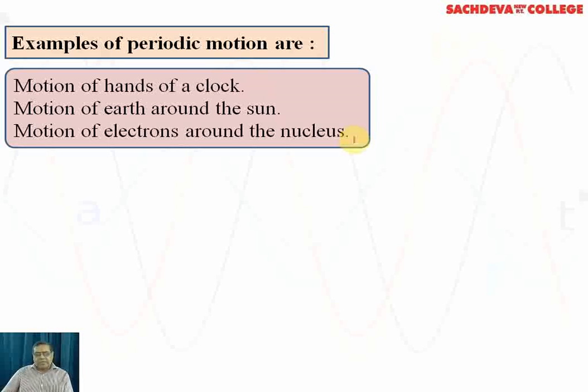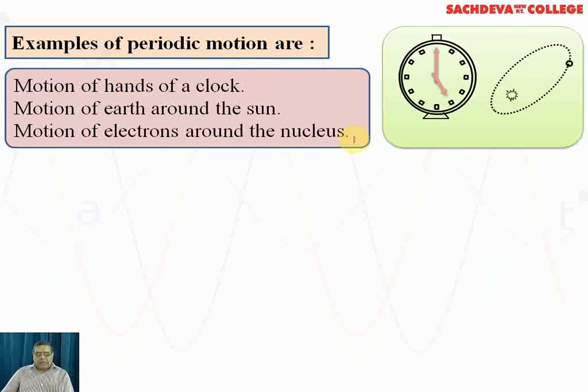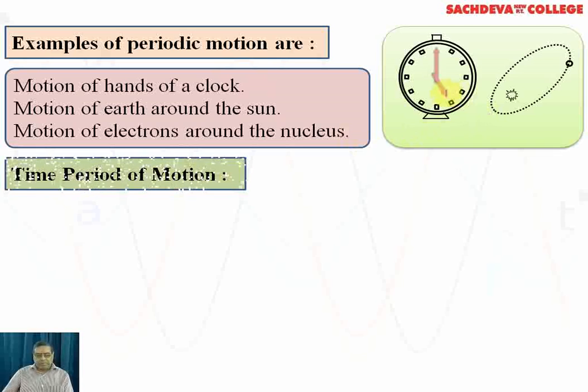And the same is the case for the earth around the sun. And the same is the case with the motion of hands of clock. So it is indicated in the figure, planet moving around the sun and the hour's hand or the minute's hand that is moving from mean position and completing one revolution.